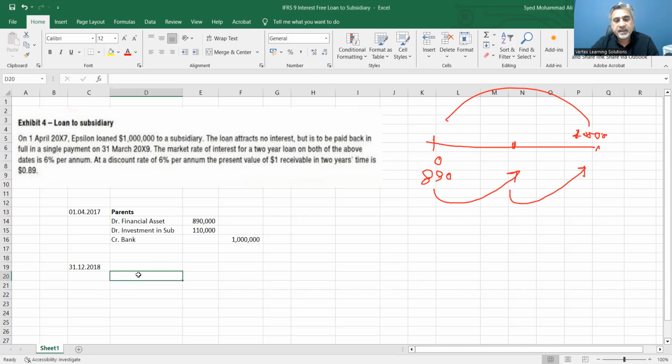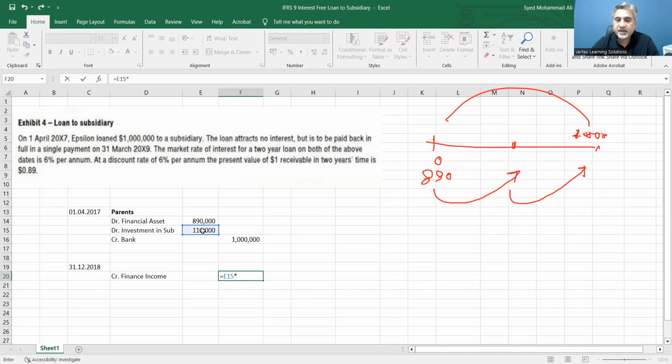So the parent will make a credit to finance income, which will be this amount, 890,000 multiplied by 0.06, 6%. And here it would be a debit to financial asset with the same amount.